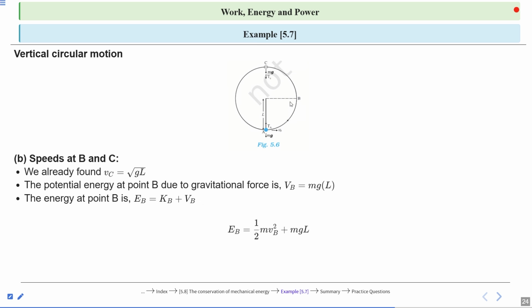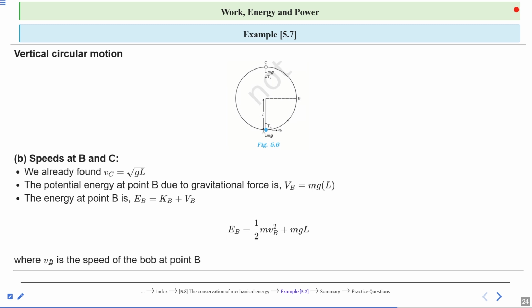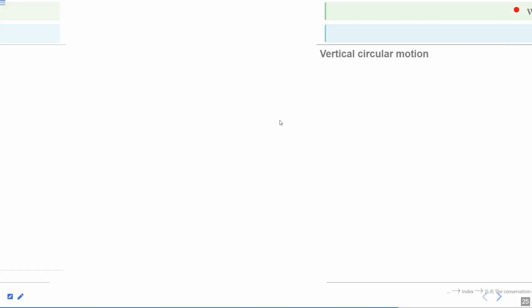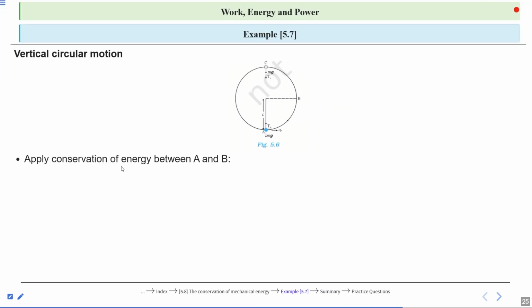So put the kinetic energy at point B, that is half m v_B square, plus potential energy, that is mgL, where v_B is the speed of the bob at point B. Now apply conservation of energy between points A and B. So energy at point A is equal to energy at point B. So energy at point A is half m v naught square, equal to energy at point B, that is half m v square plus mgL.